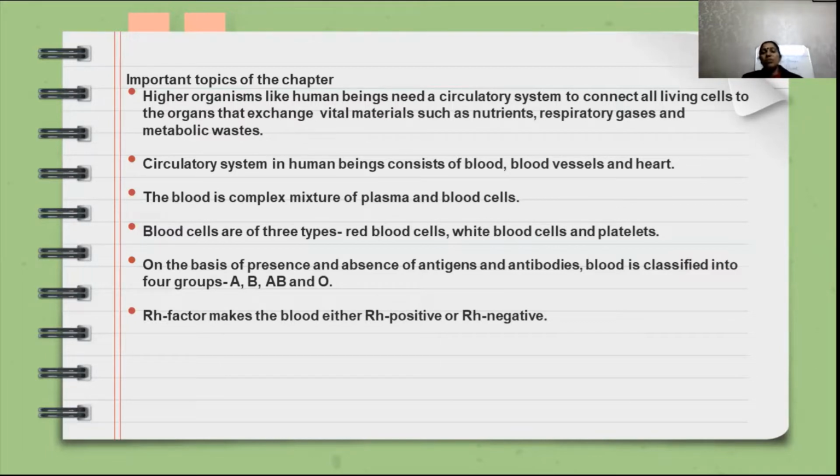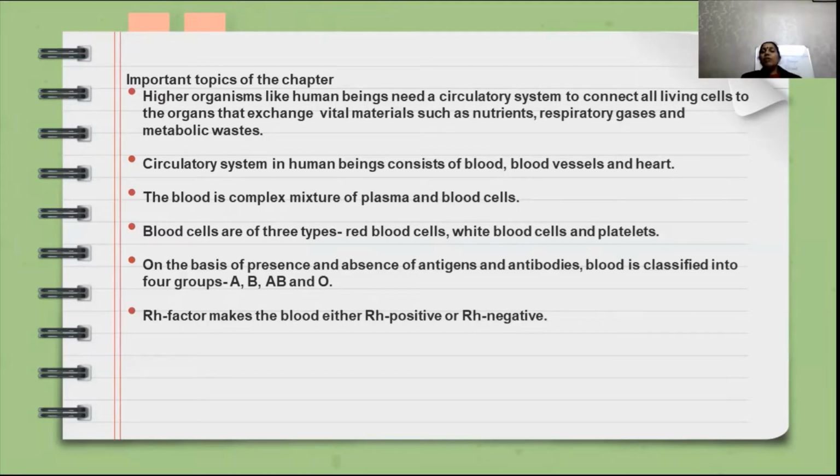So higher organisms like human beings need a proper circulatory system or transport system for connecting all living cells to the organs and exchange vital materials such as nutrients, respiratory gases and metabolic wastes. We know that nutrients are circulating or transporting throughout the blood through the circulatory system. Then circulatory system in human beings consists of blood, blood vessels and heart.